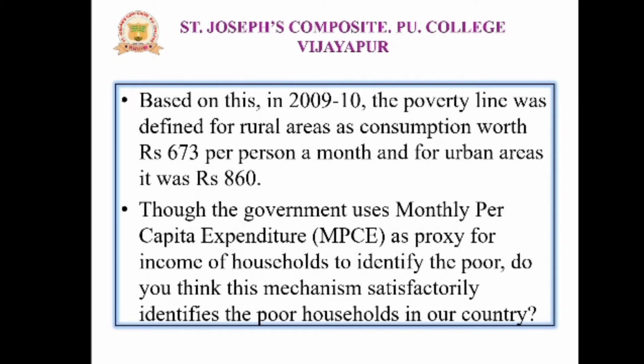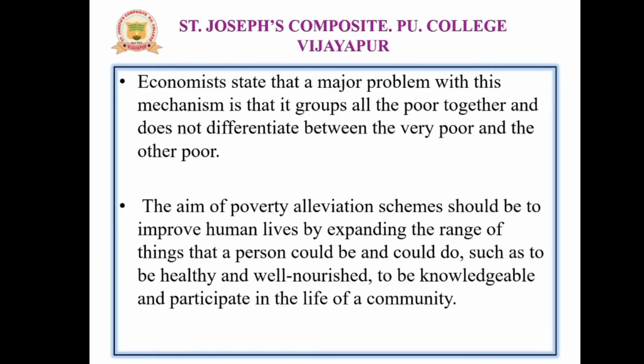Can we identify the poor households with the help of individual income? This is the big question. Economists state that a major problem with this mechanism of identifying poverty is that it groups all the poor together, and does not differentiate between the very poor and the other poor.